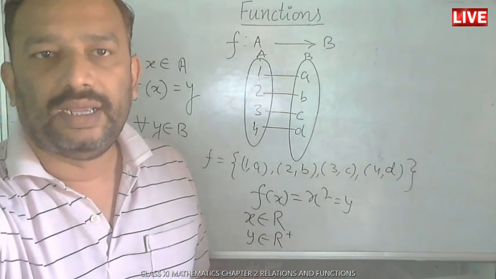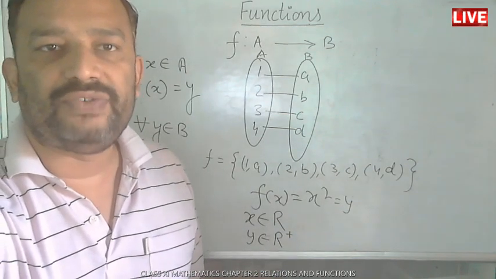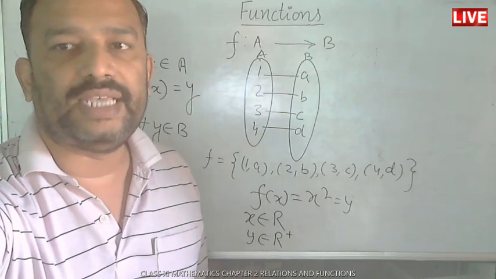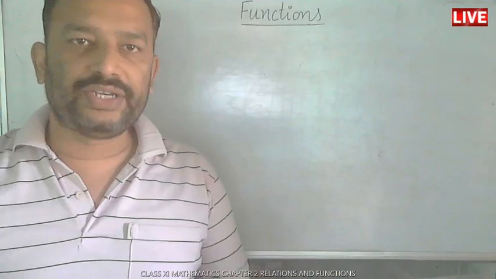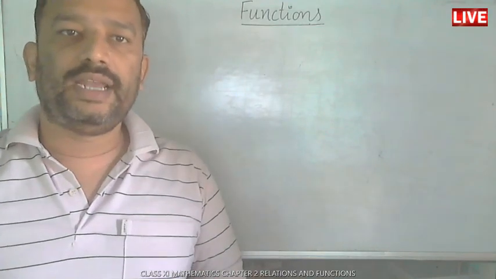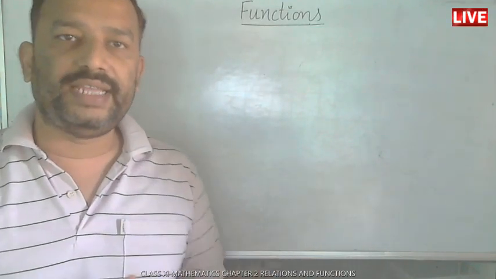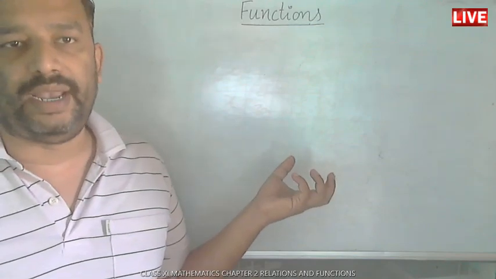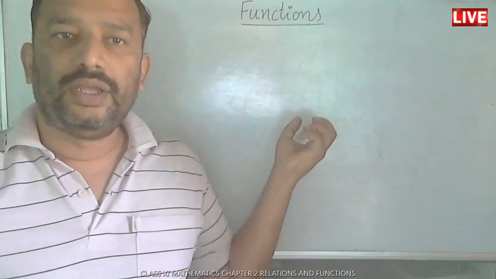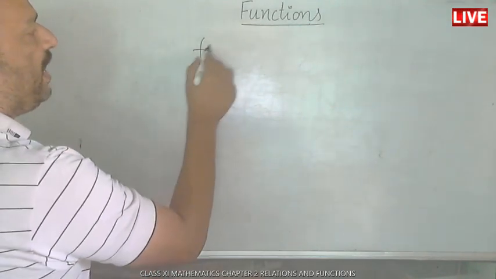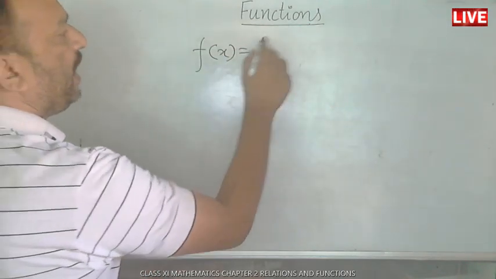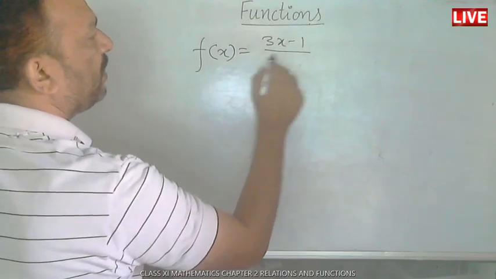Now we will discuss some questions by which we can find the domain and range of various functions. As per the definition of a function, I have just told you that a function is such that each and every element of its domain has a unique image. Suppose we want to find the domain and range of this function.